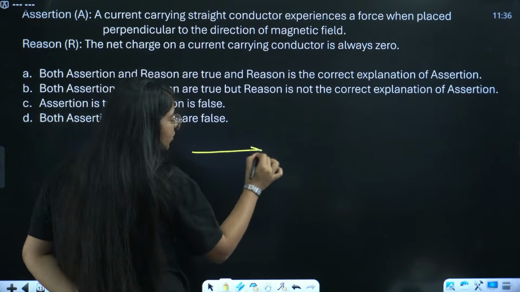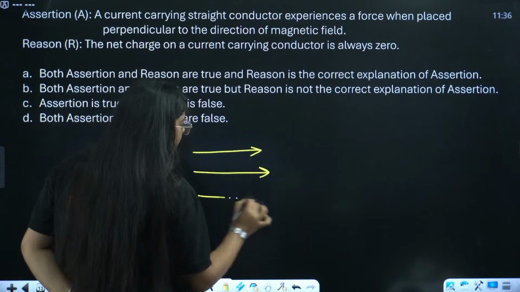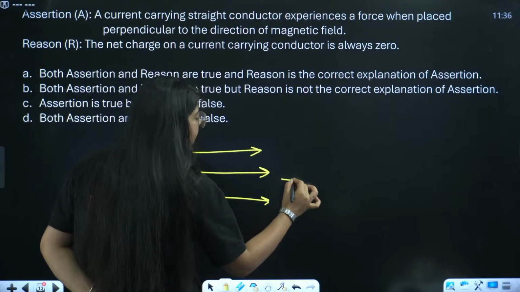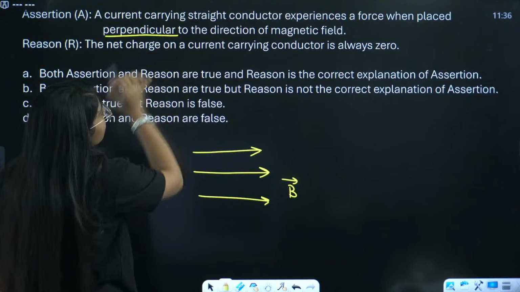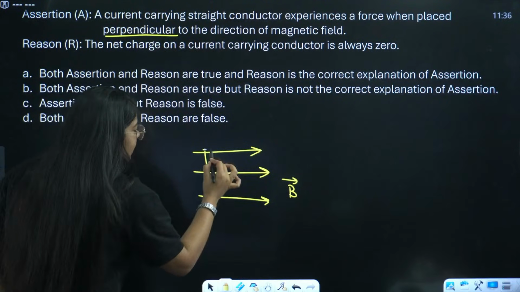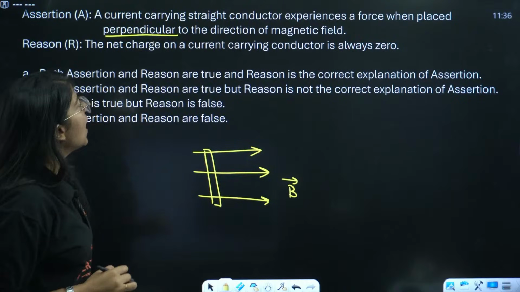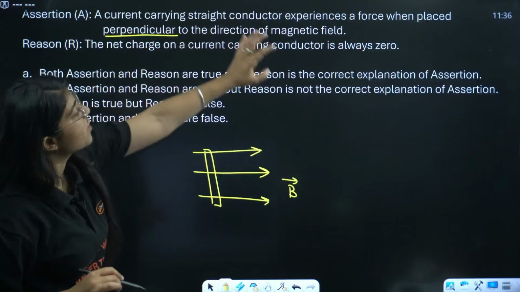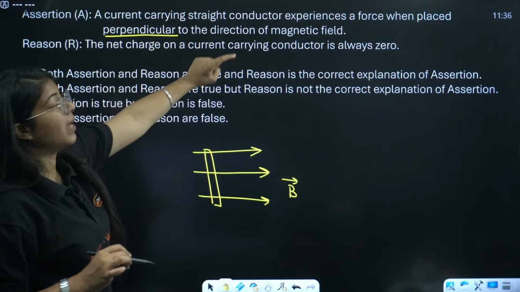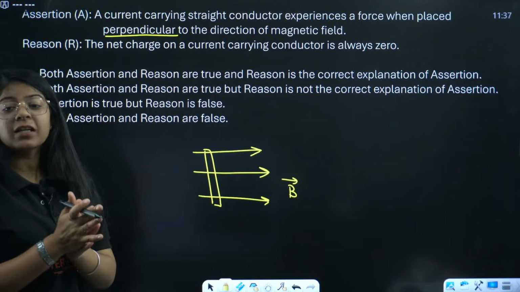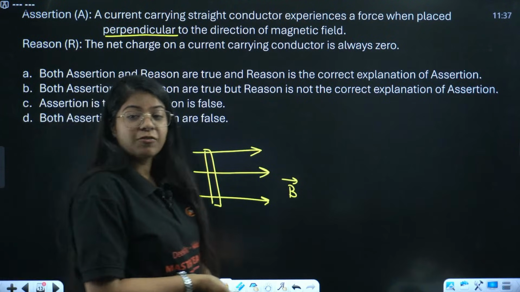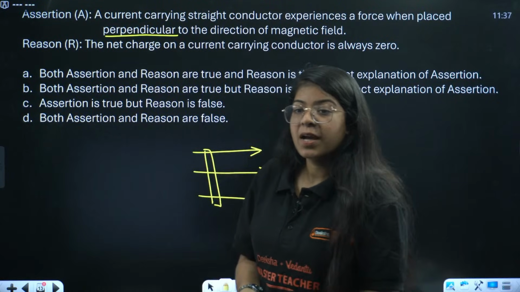Let us understand what they are trying to say. So this is my magnetic field, right? They are saying that a current carrying conductor is placed perpendicular. So let's say this is my conductor, right? And a current carrying conductor experiences a force when placed perpendicular to the direction of magnetic field. So will it experience a force or not?